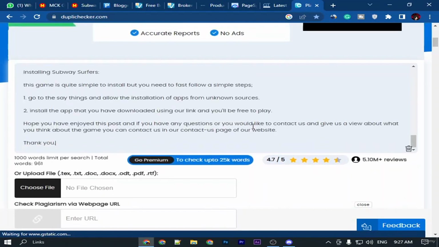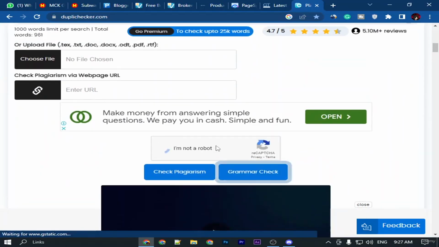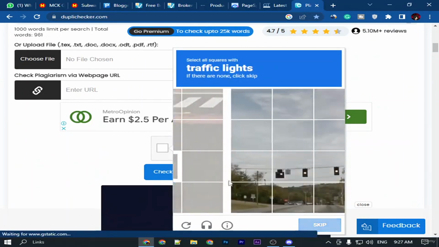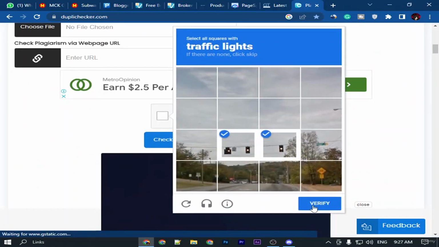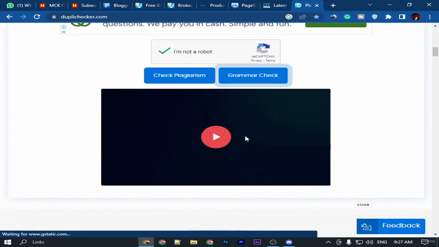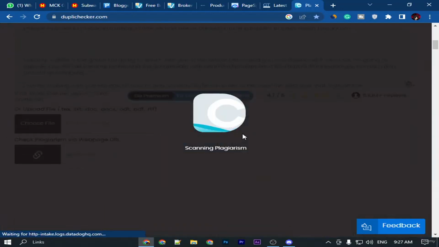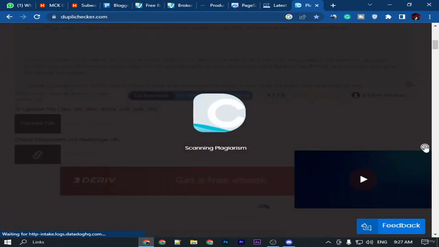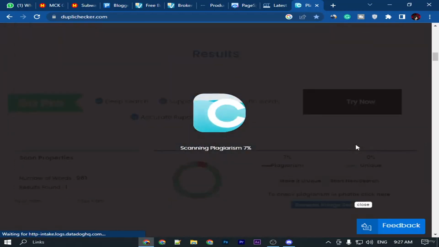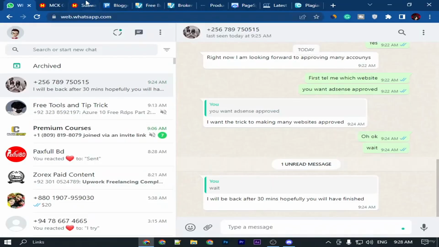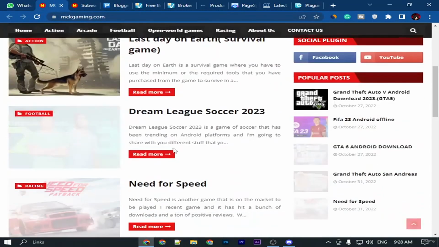Let me check your article first. Motorcycle. Wait a minute. And I think you just copy pasted your article.